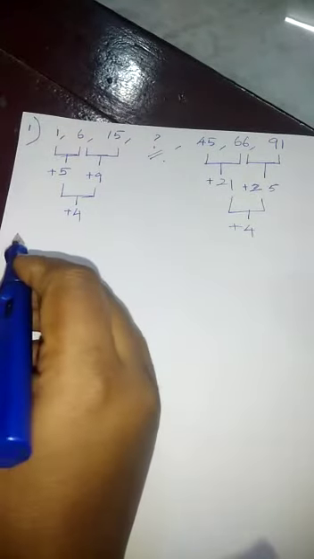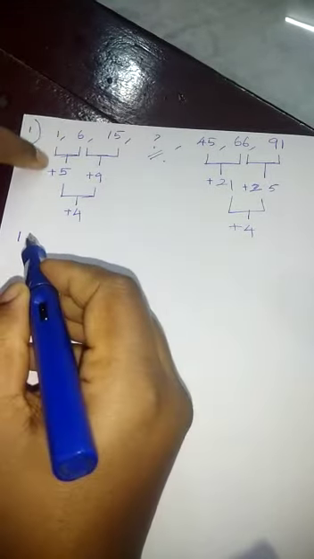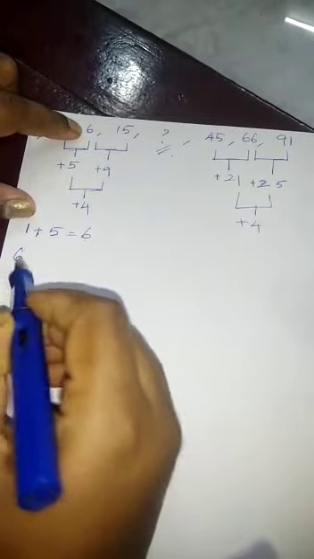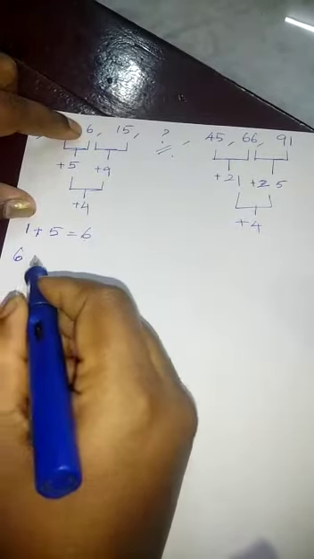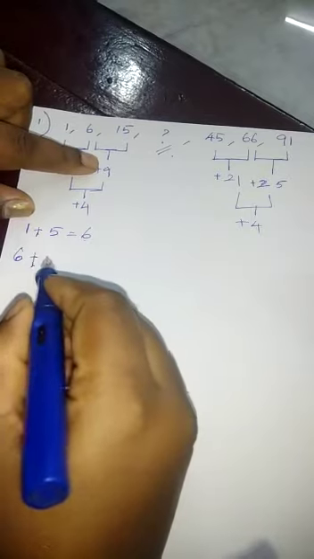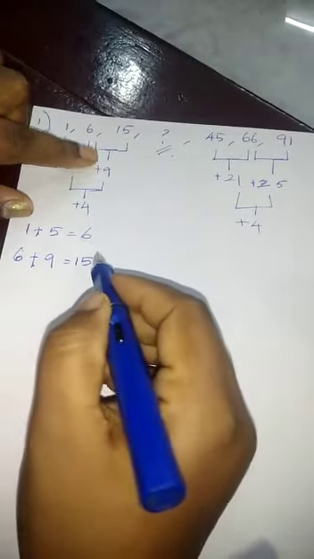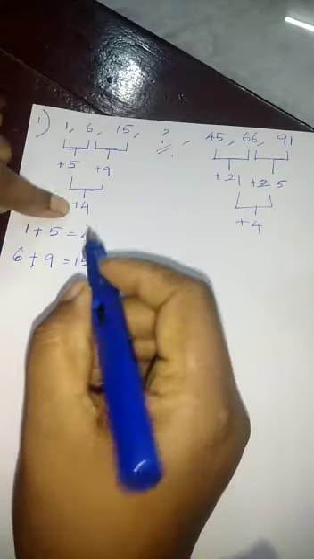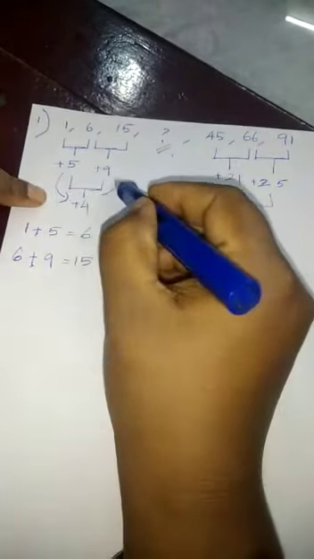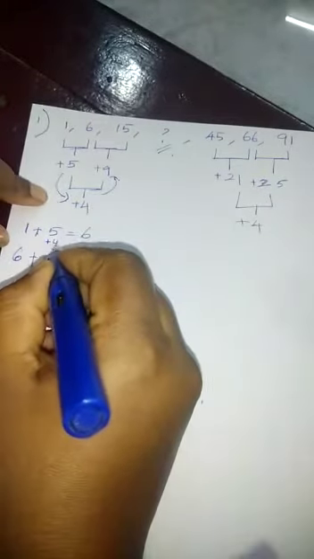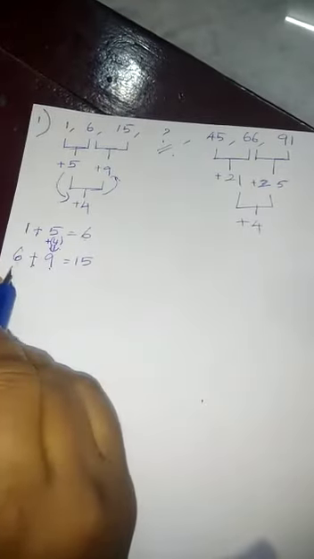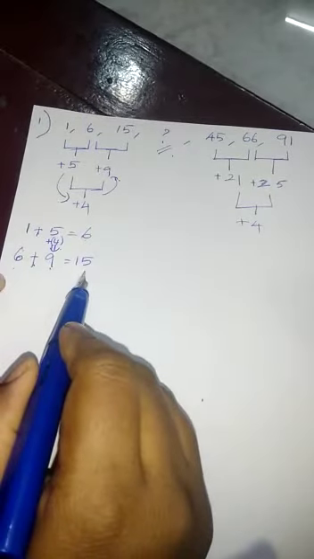Let's see. Take the first number 1. By adding plus 5, we get 6. Then the second number 6, plus 9 gives 15. By adding plus 4 to 5 we get 9, and this 9 is added with 6 to get 15.